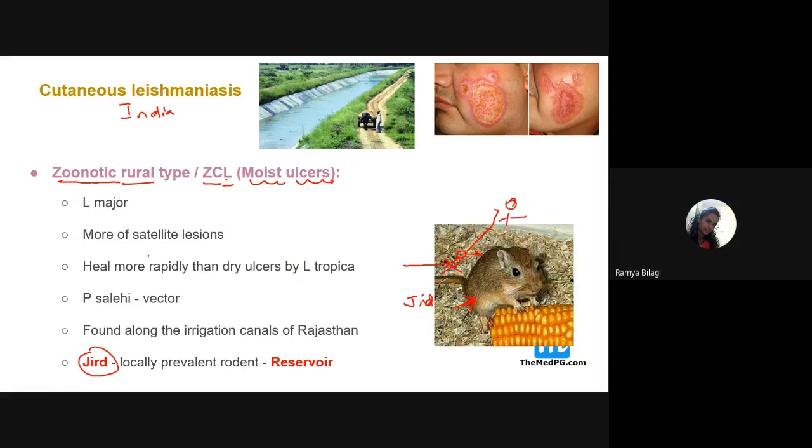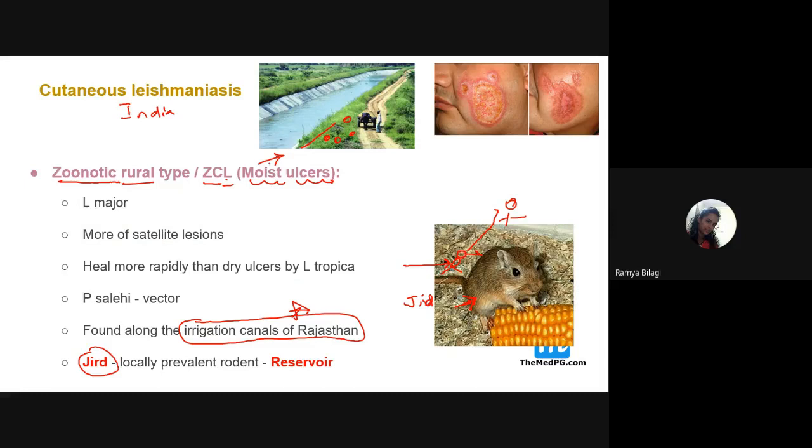And this rural or zoonotic or moist ulcer type is commonly found along the irrigation canal areas of Rajasthan. This point is very important. Wherever irrigation canals are there, and that too in the Rajasthan area, they act as very common areas for these rats and also for the sandflies.